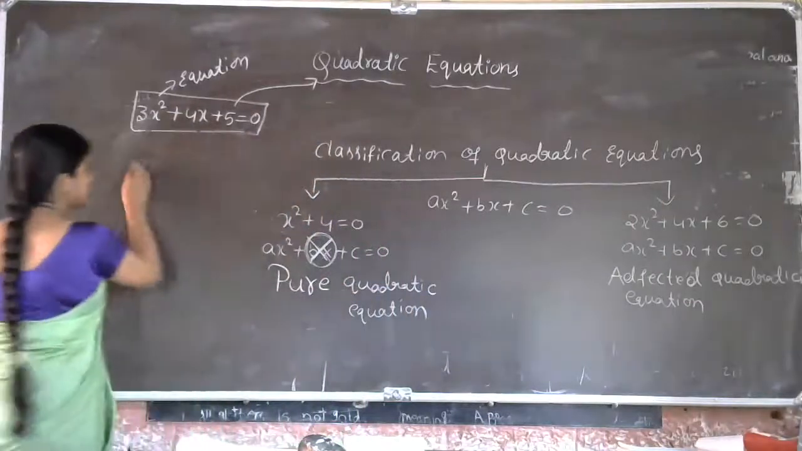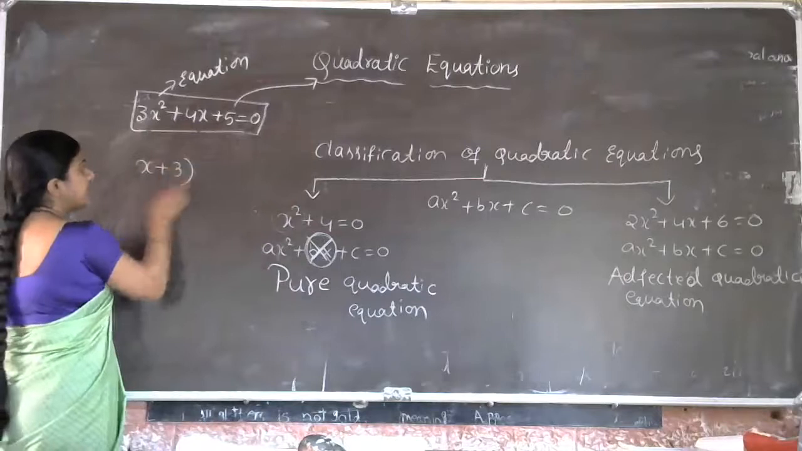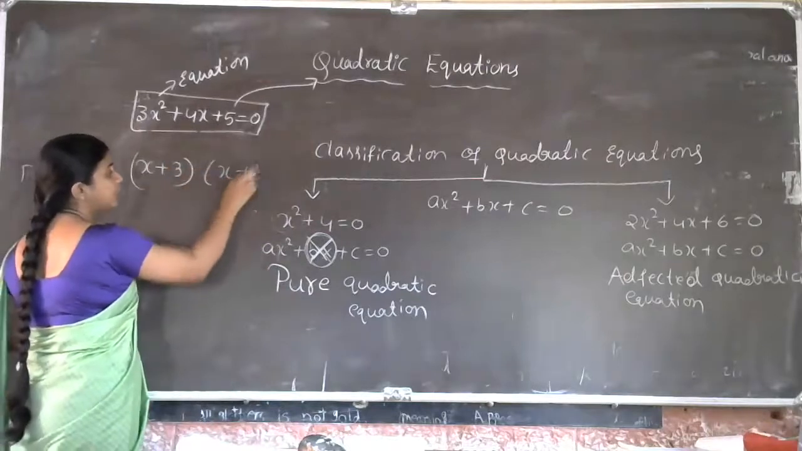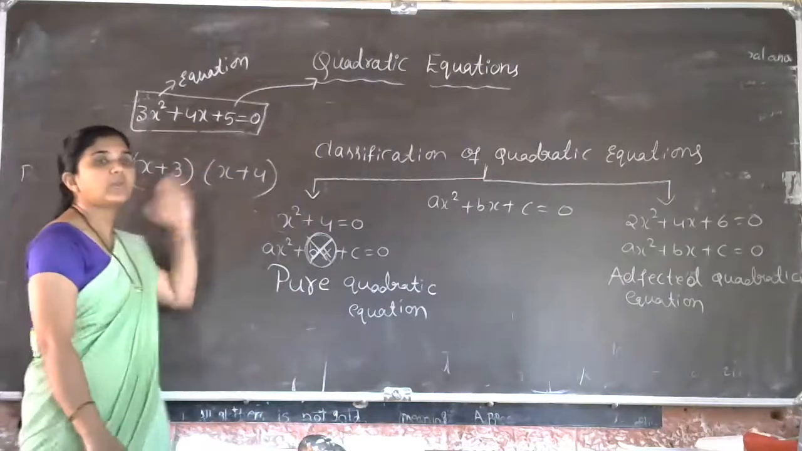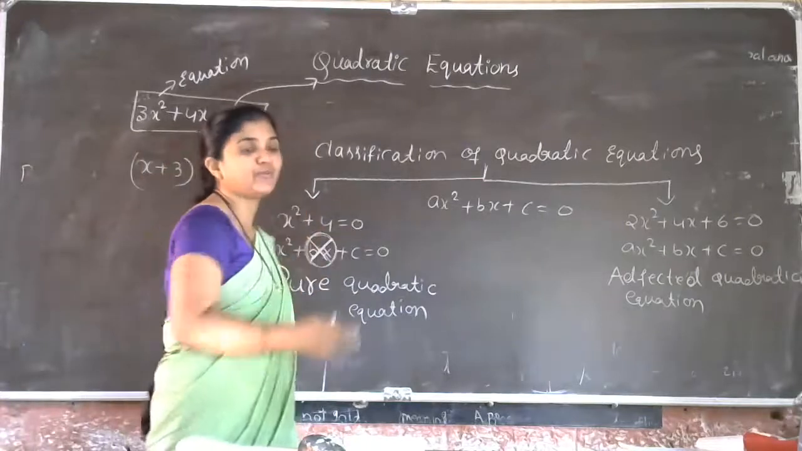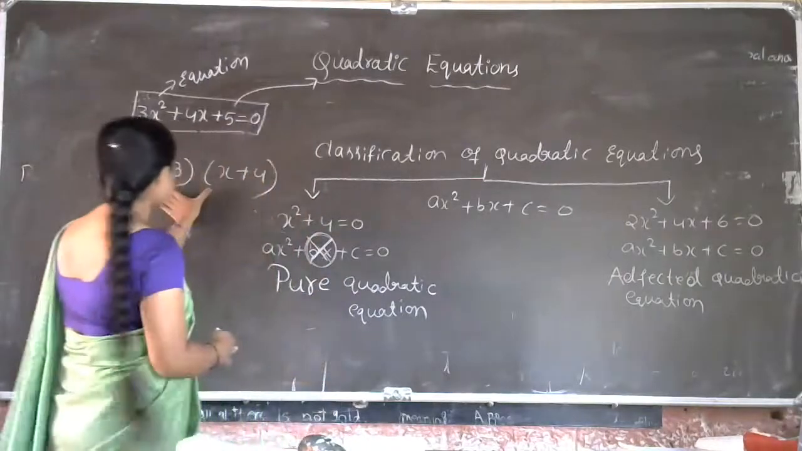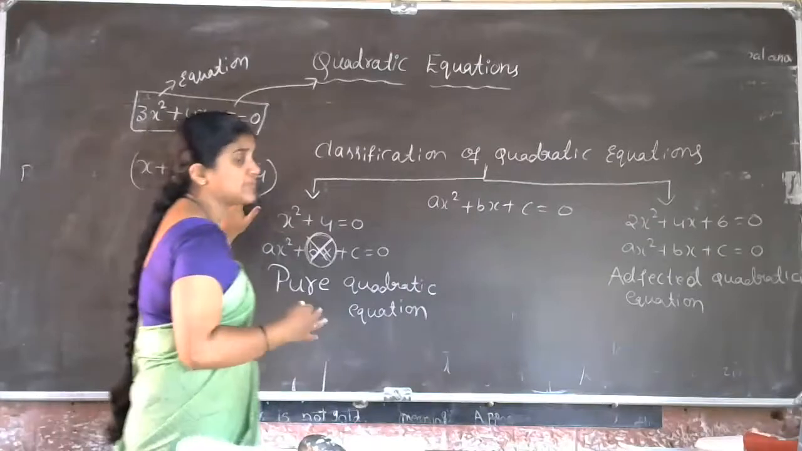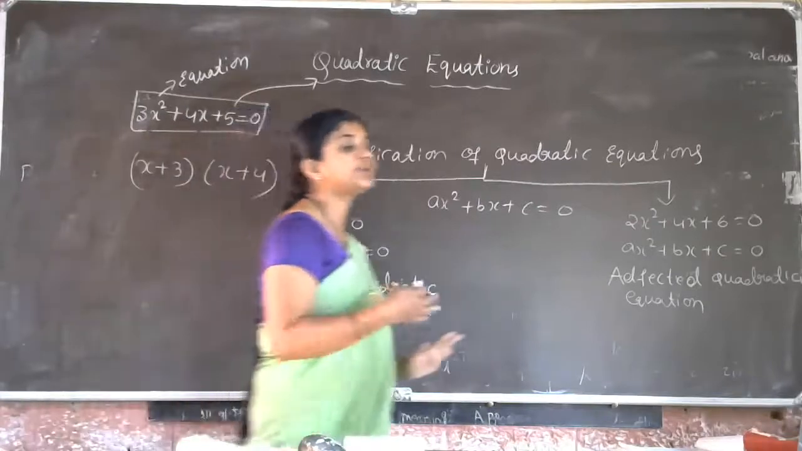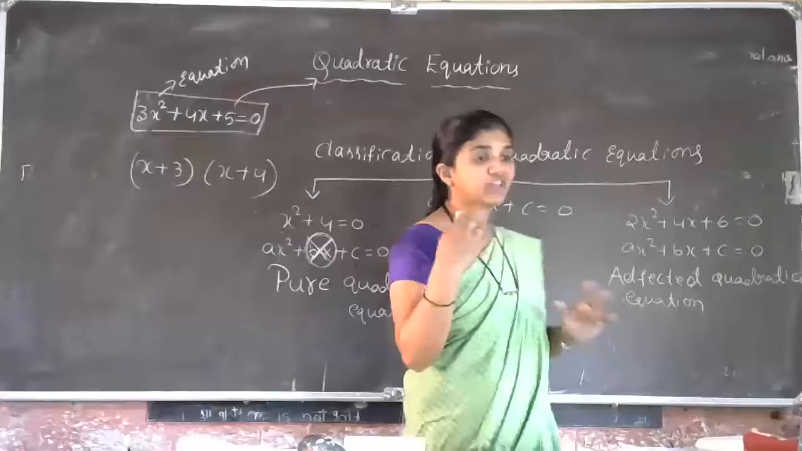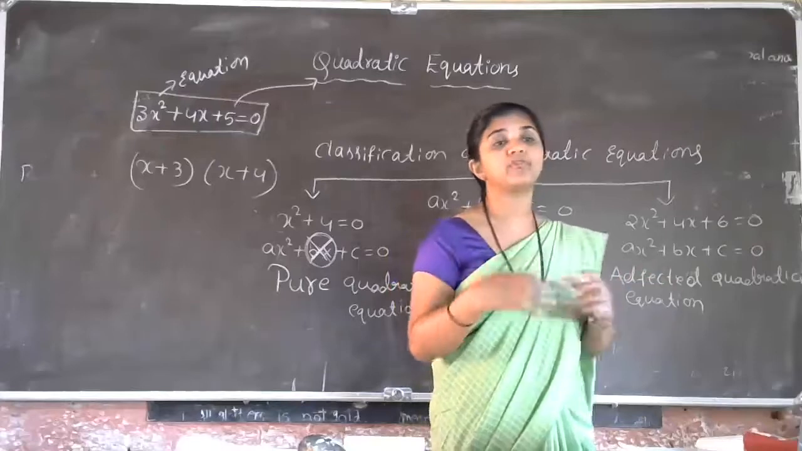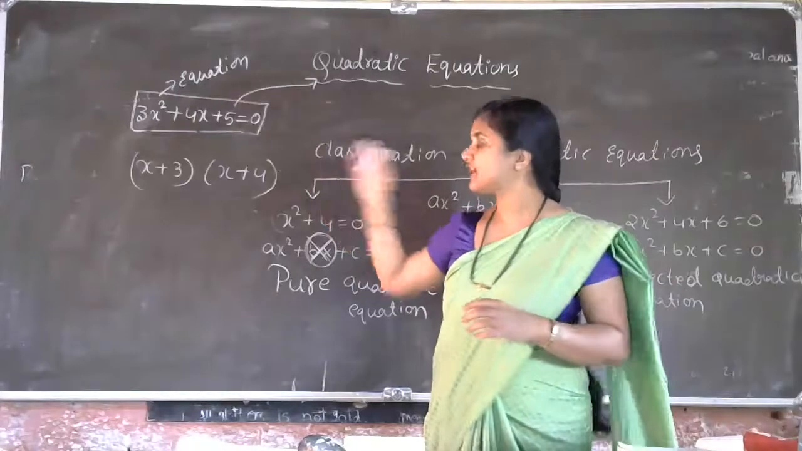Now my question is, x plus 3 into x plus 4. This type of x plus 3 into x plus 4 form is there. So you have to identify whether it is a quadratic equation. Can we convert this into the form of a quadratic equation? x plus 3 into x plus 4.